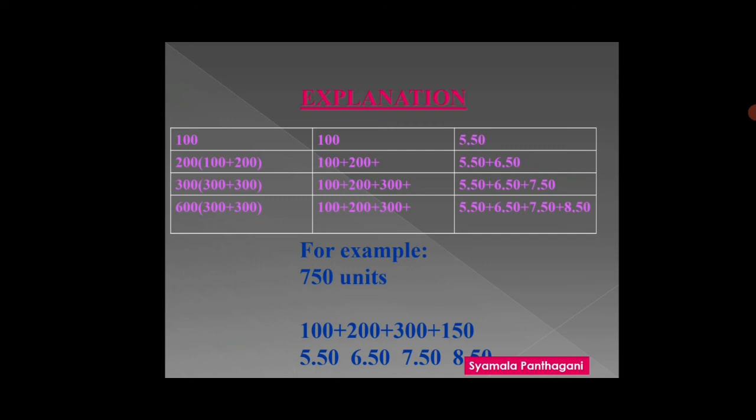See once. For the first 100 units, 5.5 rupees. And for the next 200 units, 6.5 rupees. And for the next 300 units, 7.5 rupees. Now all these are added, that is 600 units. 600 plus 150 more. This 150 is multiplied by 8.5 rupees. Okay, did you understand, children? Now I am going to explain the variable description.